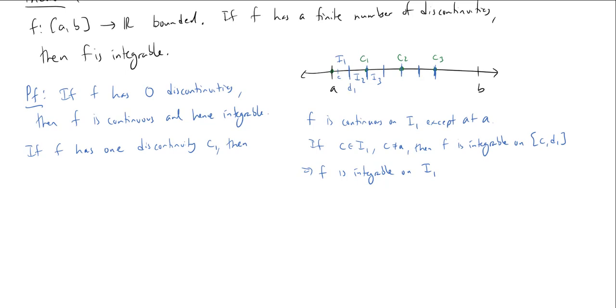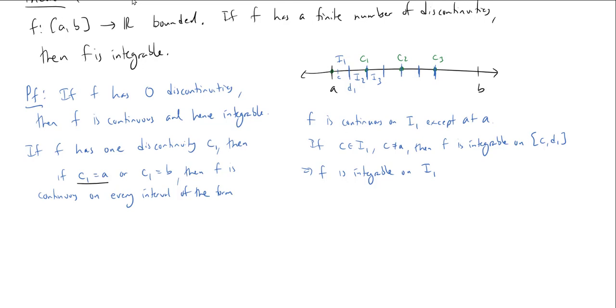Then, case 1: if C1 equals A, so if it's on the left endpoint, or C1 equals B, so it's on the right endpoint, then we know f is continuous on every interval of the form. Okay, so let's break this up here.